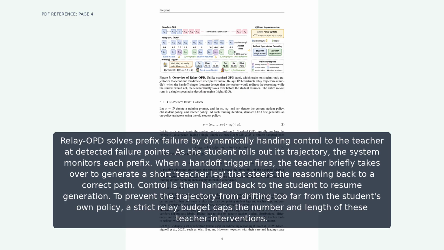Relay-OPD solves prefix failure by dynamically handing control to the teacher at detected failure points. As the student rolls out its trajectory, the system monitors each prefix. When a handoff trigger fires, the teacher briefly takes over to generate a short teacher leg that steers the reasoning back to a correct path. Control is then handed back to the student to resume generation.